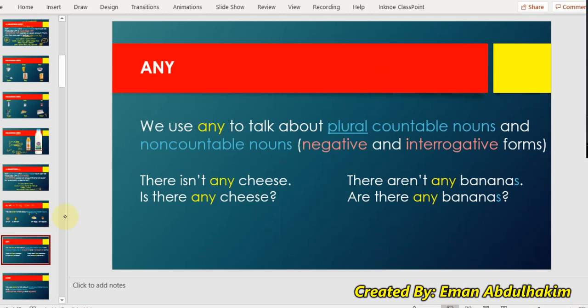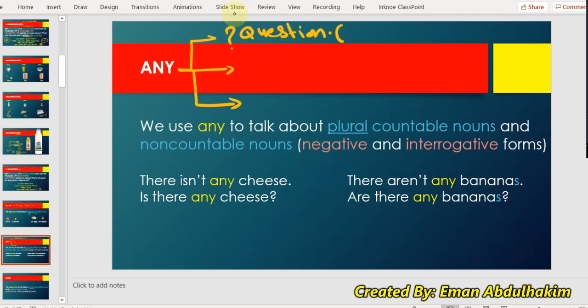Next, any. Let's see, any comes with what? Do you have any bananas? Now, when I said, do you have any bananas, is it a positive sentence or a question? It's a question. So it comes with question type.